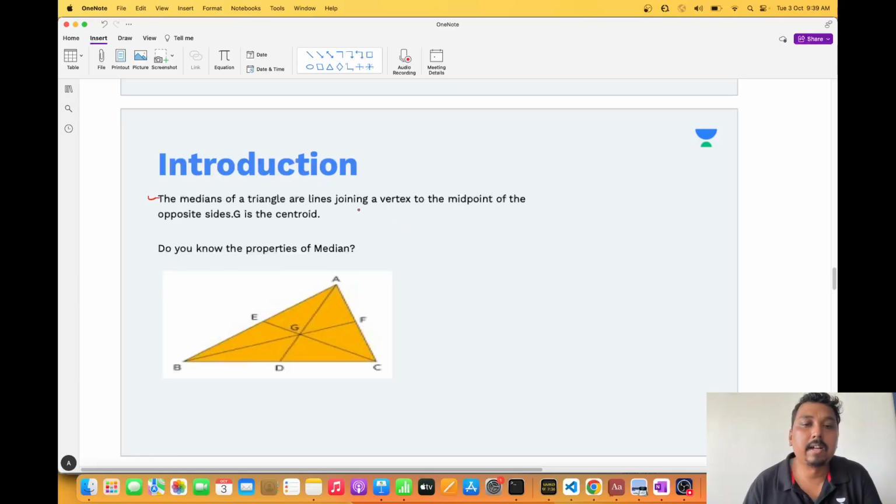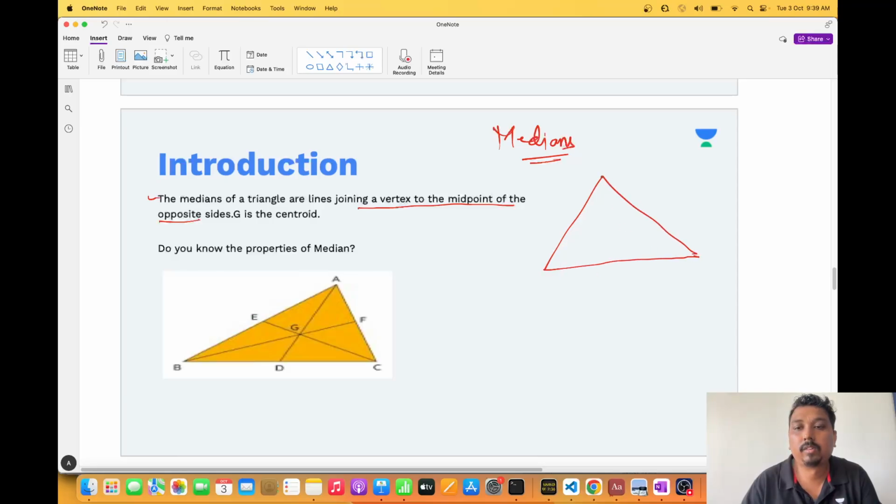The medians of a triangle are lines joining a vertex to the midpoint of the opposite side. Very important thing called medians in a triangle. If I have a triangle ABC with points P, Q, R, the line joining the vertex to the midpoint of the other side is called the median. And when they intersect at a common point, this is called the centroid. Keep this in mind. So this will be equal to this. It's a midpoint.